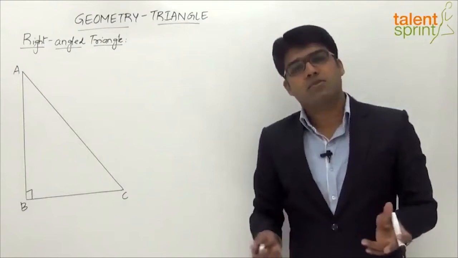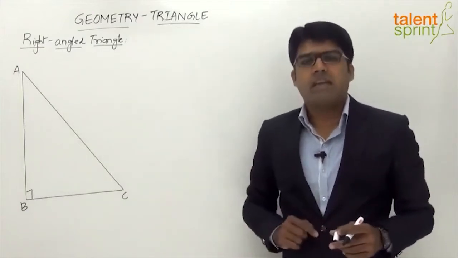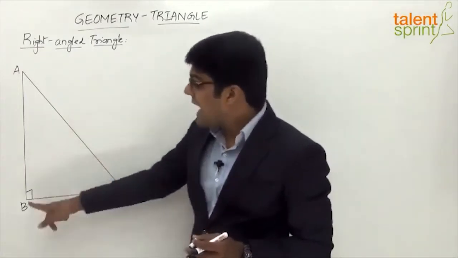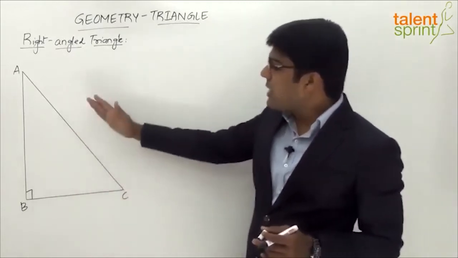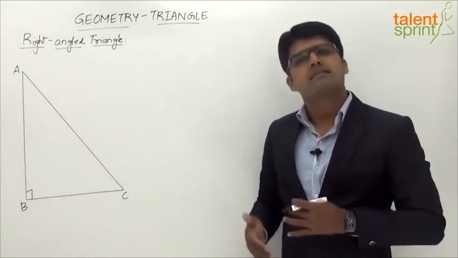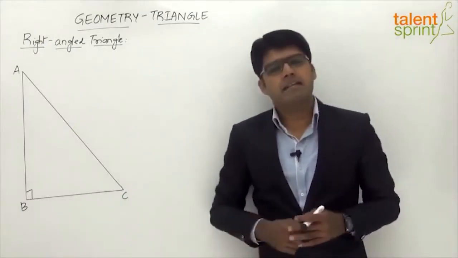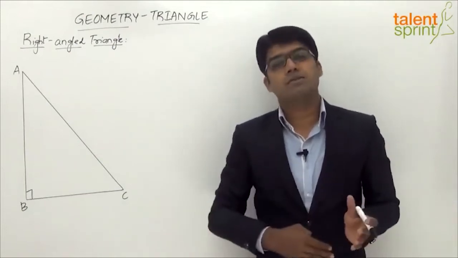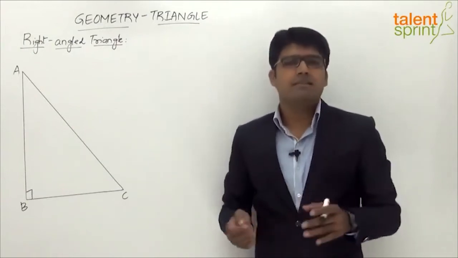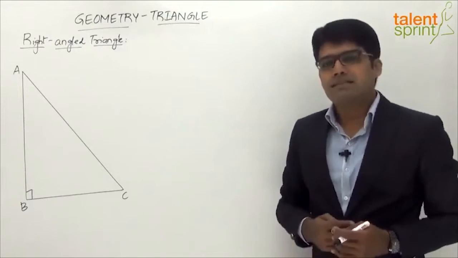Now, in any type of triangle, the side which is opposite to the largest angle is the largest side, and the side which is opposite to the smallest angle is the smallest side. Now since in this triangle angle B is largest, the side opposite to angle B, that is AC or the hypotenuse, is the largest side, and the side opposite to the smallest angle would be the smallest side. Not just for a right angle triangle, any type of triangle, always the side opposite to the largest angle is the largest side, and the one which is opposite to the smallest angle is the smallest side. So clearly in a right angle triangle the hypotenuse would be the largest side.